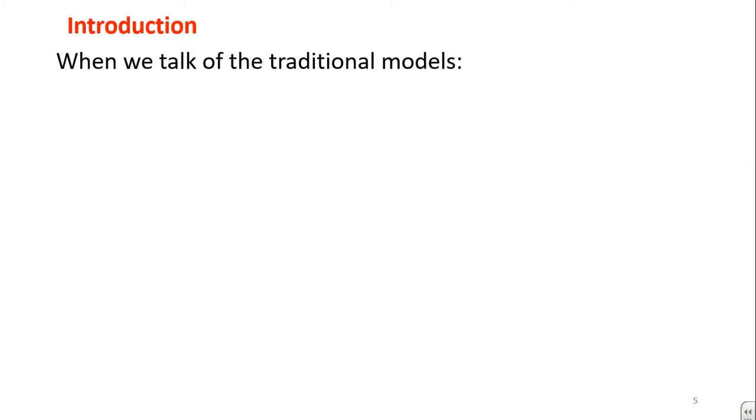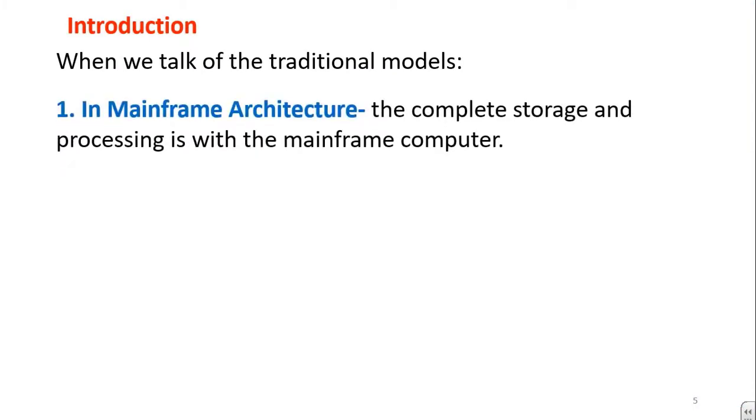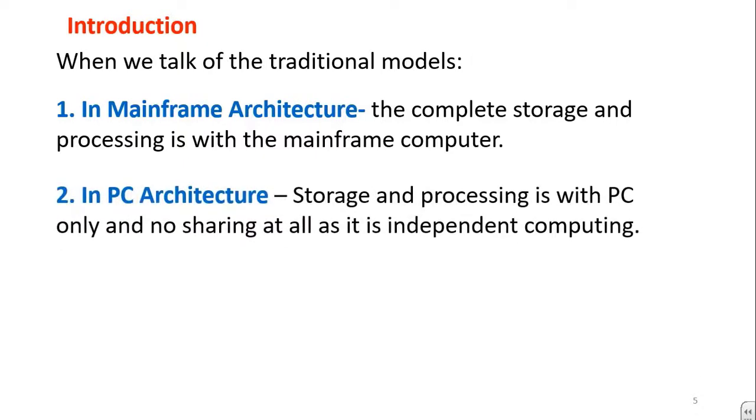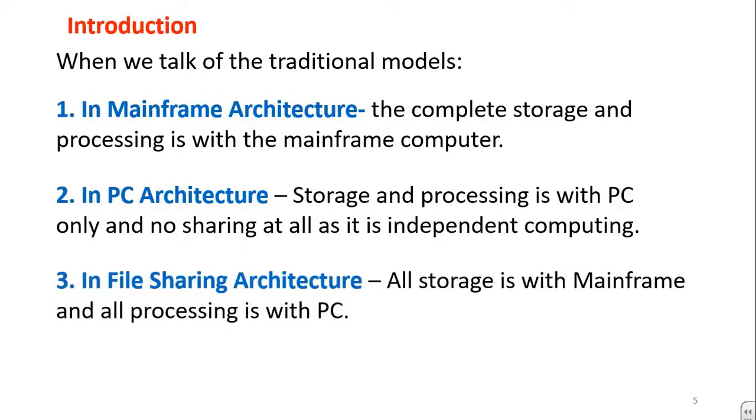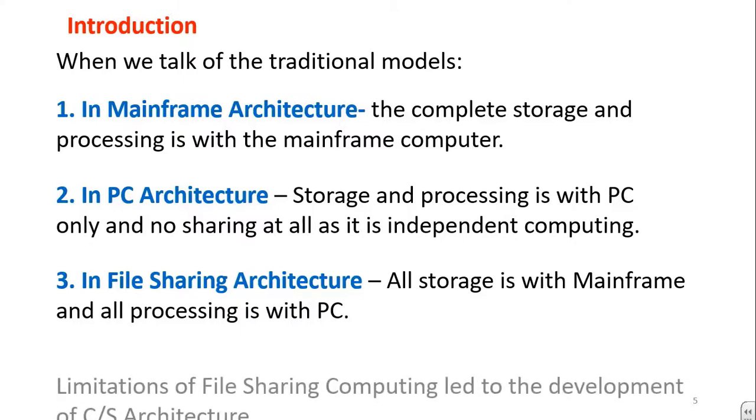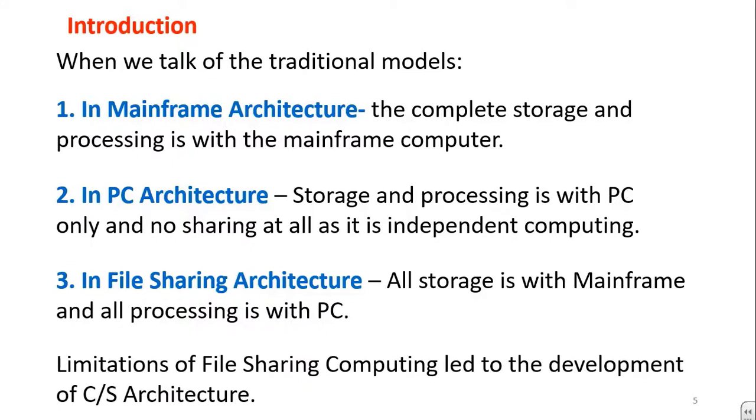When we talk of the traditional models, in mainframe architecture, the complete storage and processing is with the mainframe computer. In the PC architecture, storage and processing is with the PC only and there is no sharing at all, as it is independent computing. In the case of file sharing architecture, all storage is with the mainframe computer and all processing is with the PC. The limitations of file sharing computing led to the development of client-server architecture.